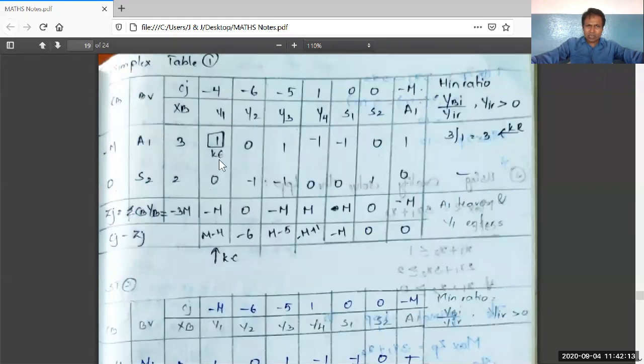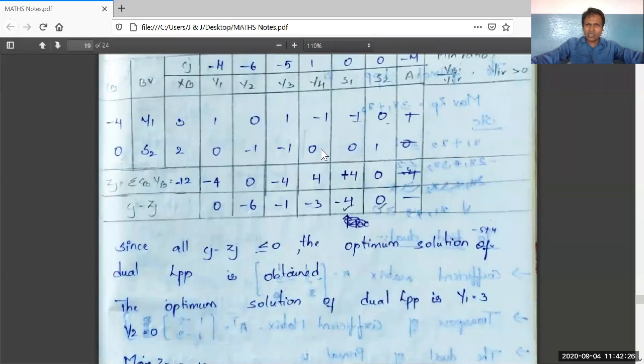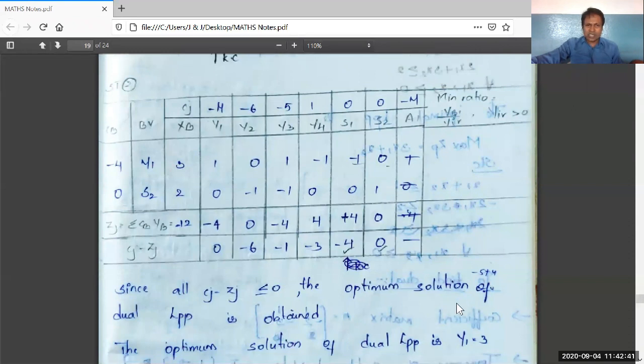The second row evaluations should be written as it is. Why? Because the corresponding element of the key element is 0 here. Therefore, if we go for row evaluations, we get the same values. Therefore, I have written 2, 0, minus 1, minus 1, 0, 0, 1. Summation CBXB values are found, and afterwards CJ minus ZJ values are found. See, since all CJ minus ZJ values are less than or equal to 0, the optimum solution is obtained.